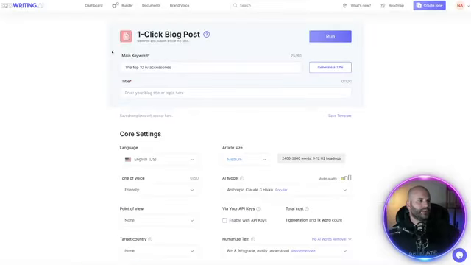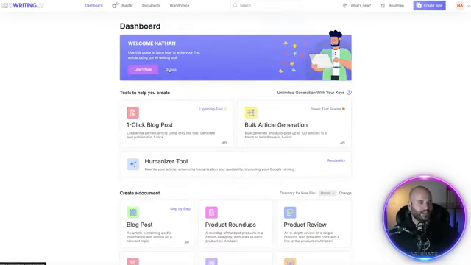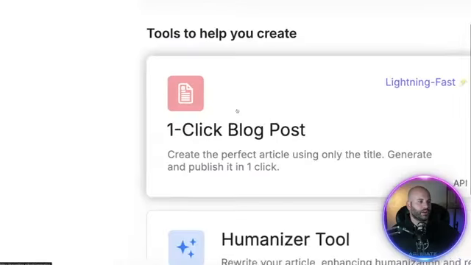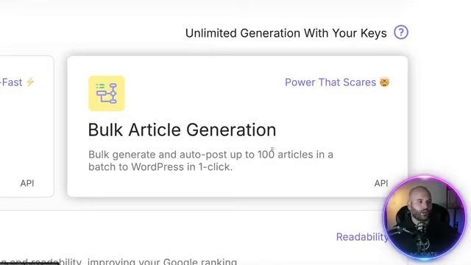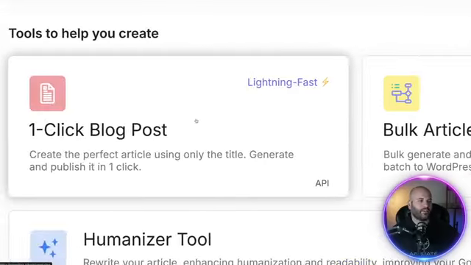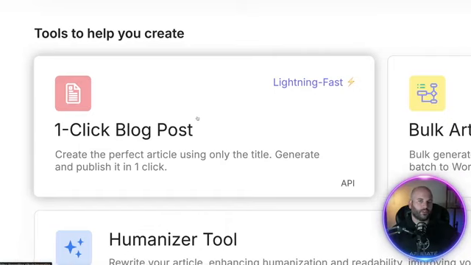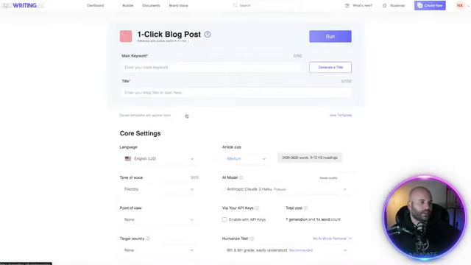I'm going to come over here, and this is what it looks like. Let me copy this and show you what it's going to look like when you come to the dashboard. What we want to use is this one-click blog post. Now, they do have the bulk article generation, and you won't be able to use this while you're on the free plan. If you want to generate hundreds of articles at one time, you're going to have to use the paid version, which in my opinion would be absolutely worth it if you stick to this.